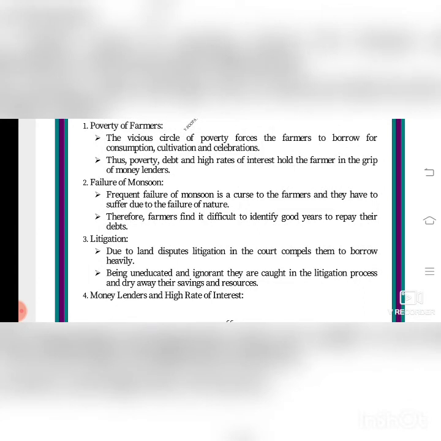Due to land dispute, litigation in the court compels them to borrow heavily. So what happened? When they are not able to give the money back, litigation will come. Disputes in the land is there. So for each and everything, if they are going to the court, what will happen? They have to pay for the advocates, isn't it? So they must pay the advocates for the cases. Being uneducated and ignorant, they are caught in the litigation process and drain away their savings and resources. So when they are having a land dispute problem, they are going to the court. As usual, they have to pay the advocates, so they have to borrow money. So what will happen? They will drain away.